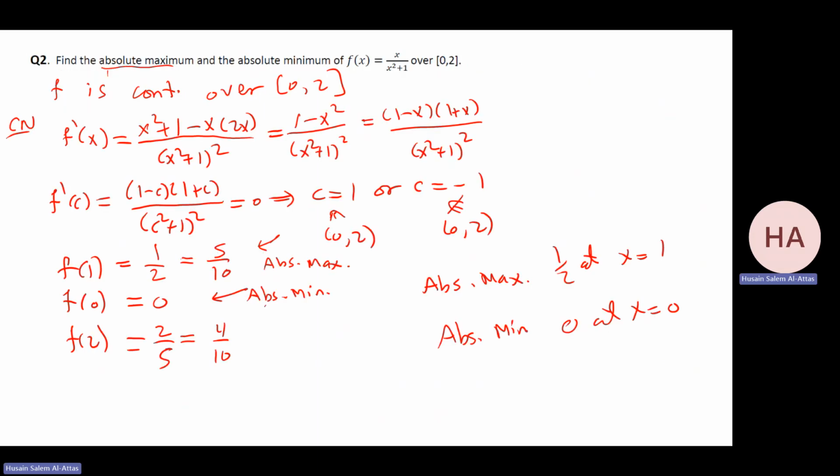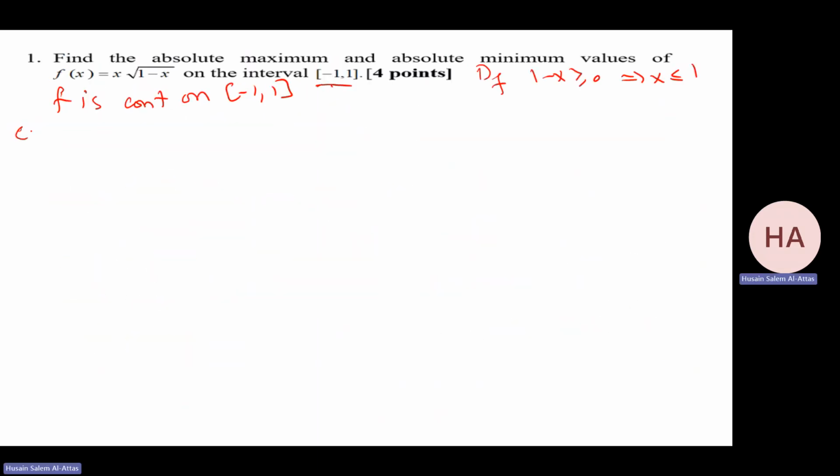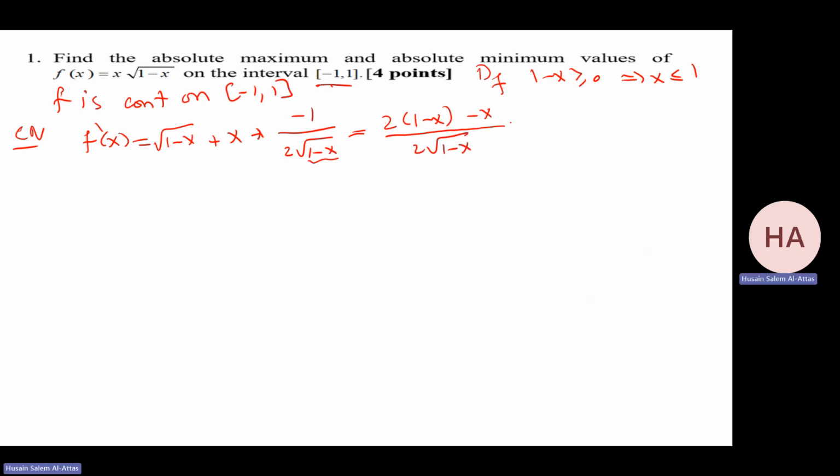So I need to find the critical numbers. How to find the critical numbers? Derivative. F prime at x, be careful. Derivative of x, which is 1, times root 1 minus x, product rule, plus x, derivative of this, 1 over 2 root 1 minus x, derivative of this, which is minus 1. So that gives me what? Simplify, 2 times 1 minus x over 2 root 1 minus x. And that gives me 2 minus 3x over 2 root 1 minus x.